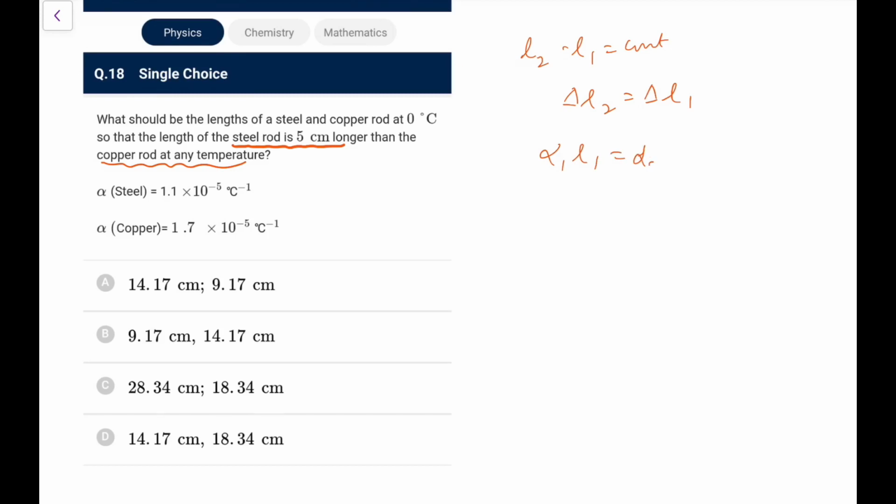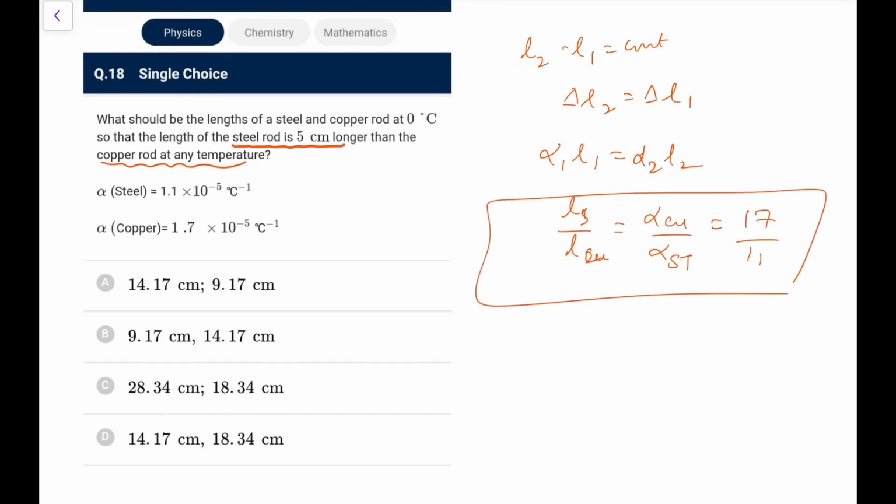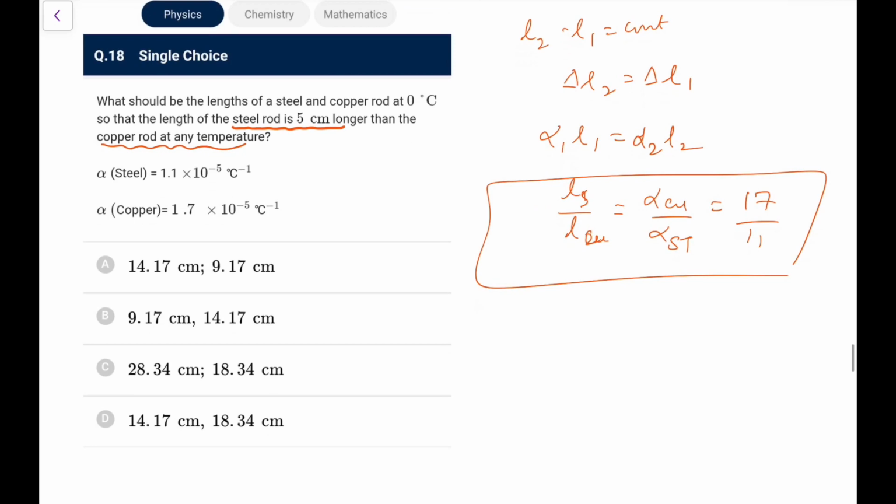So alpha 1 L1 should be equal to alpha 2 L2 for the same change, that is what you are required. So what should be the length of a steel and copper rod? We can have L1 upon L2, let's say steel upon copper, I can write that would be alpha of copper upon alpha of steel. So alpha of copper upon steel would be 17 by 11, so the ratio of steel to copper should be 17 by 11.